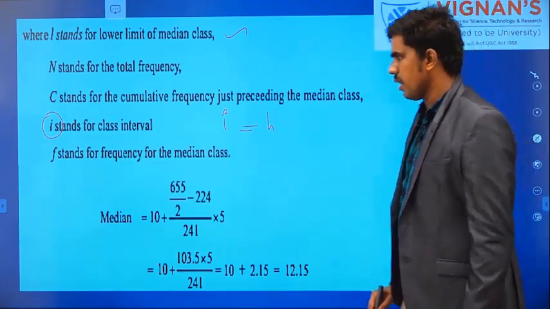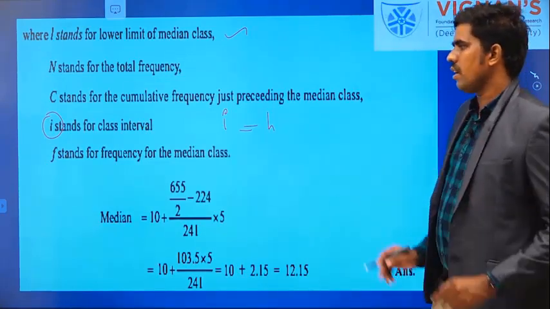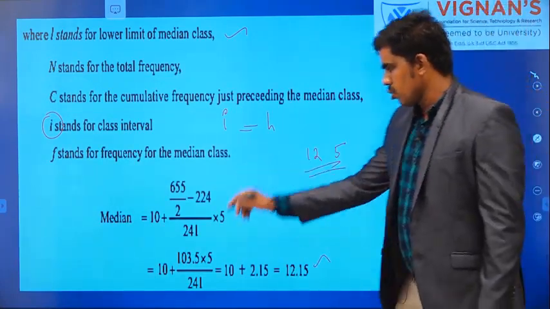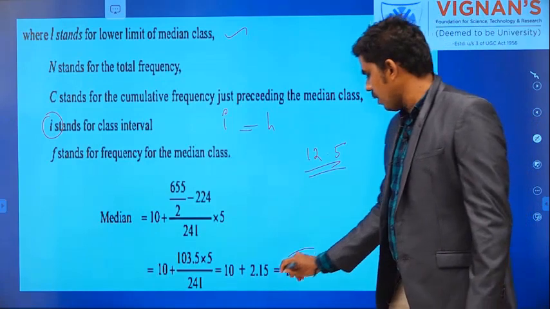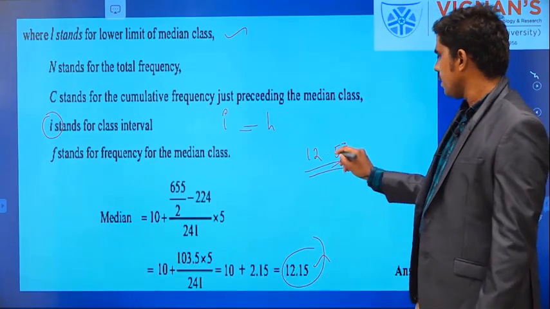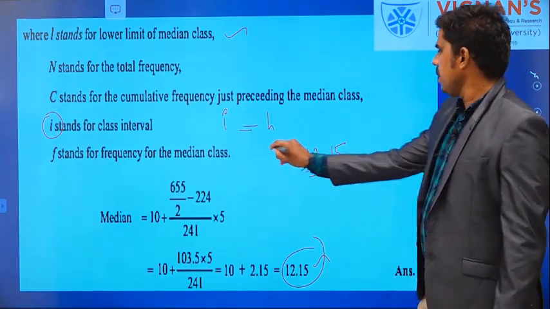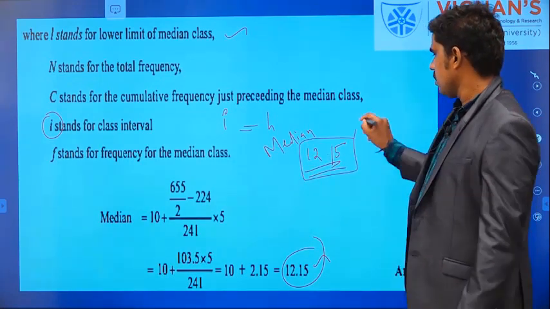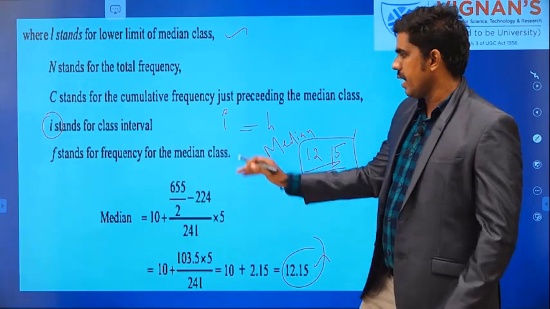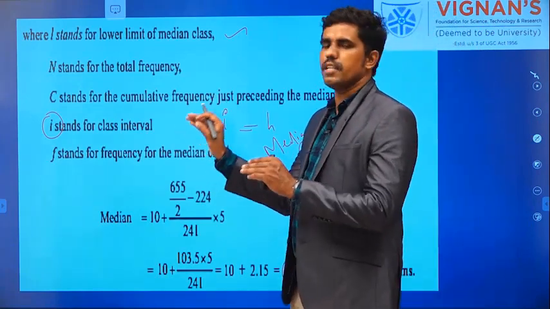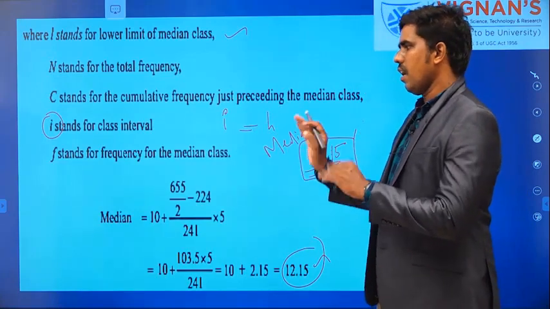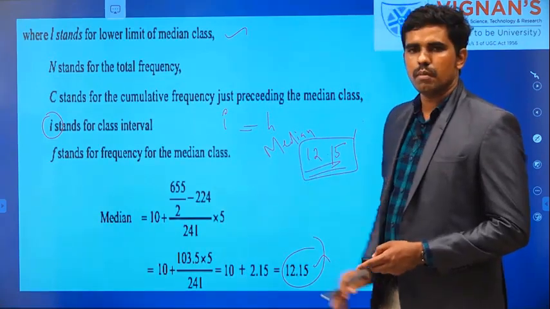I is also the length of the interval of that median class. After all substitution, what do you get? 12.15. So the median is 12.15. You have to understand each and every term and notation, that is more important: L, N, C, I or H, F. These are all the important values.